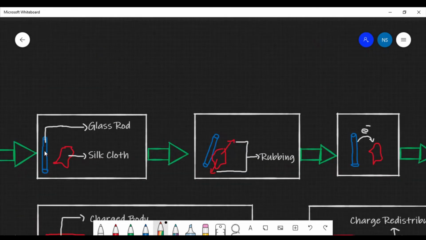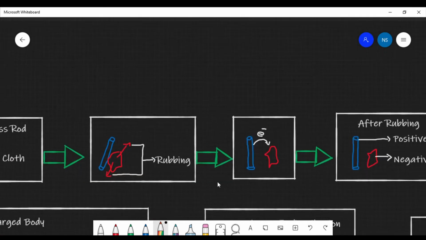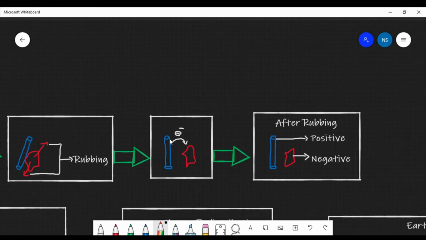Let us take an example. Let us take a glass rod and a silk cloth. When we rub these two with each other, that is, we are rubbing the silk cloth against this glass rod, we see that there is transfer of electron. Transfer of electron takes place from this glass rod to this silk cloth. We see that after this transfer of electron, the glass rod is positive, whereas the silk cloth becomes negative. From this we understand that after losing electron or after giving away electron, a body becomes positive in charge, and after gaining electron it becomes negative in charge.